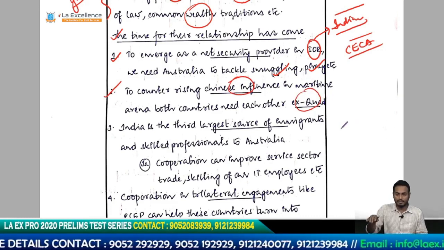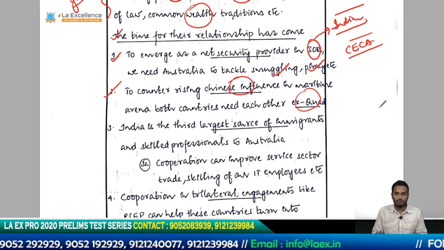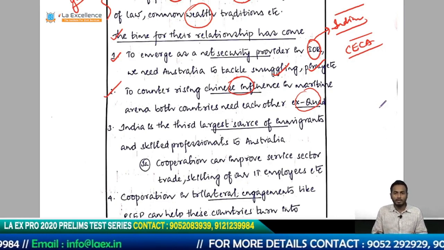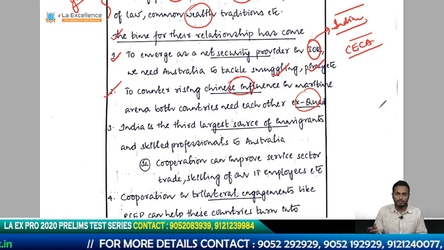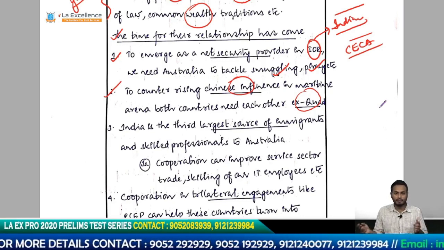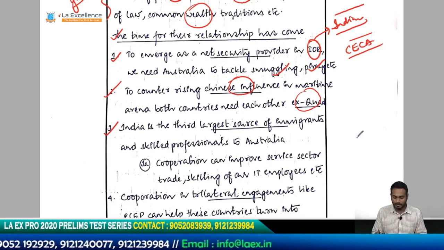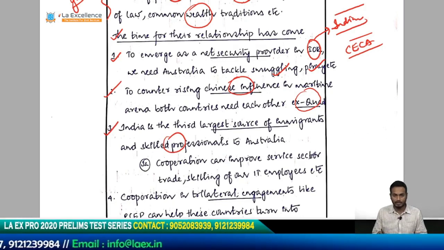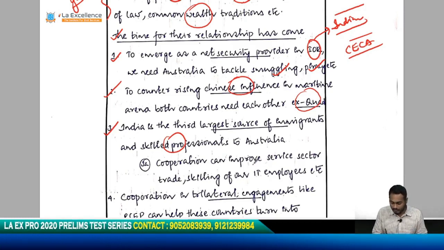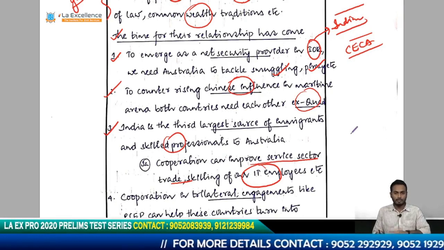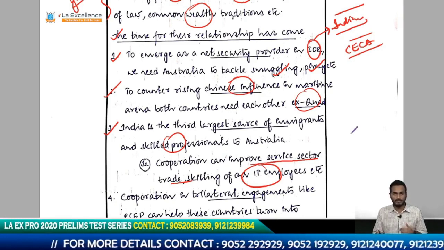In order to decrease the Chinese influence in that area, and also the increasing pressure which China gives in the South China Sea to different countries, in order to overall balance the region, to emerge the idea of multipolarity, these two countries have to coordinate with each other. India is the 3rd largest source of immigrants and skilled professionals to Australia. So the next step forward is to cooperate on this issue to improve service sector trade and skilling of our IT employees, and so on. So basically he is telling you that there is people to people movement between these two countries, especially from India to Australia.